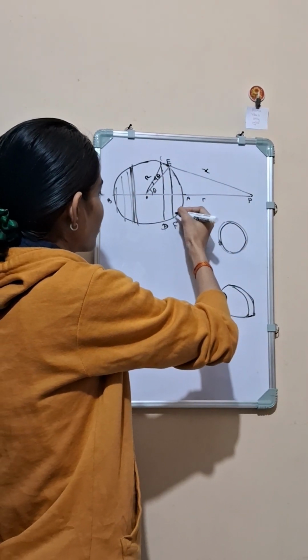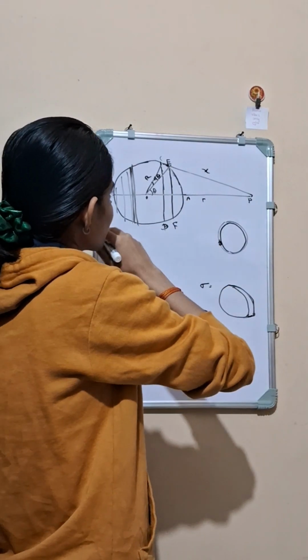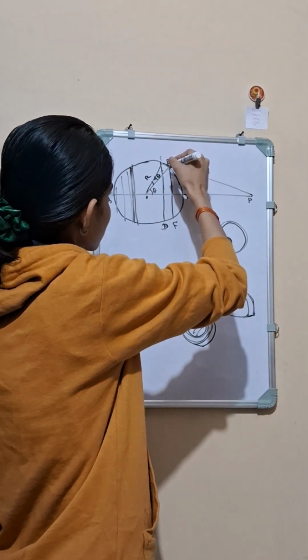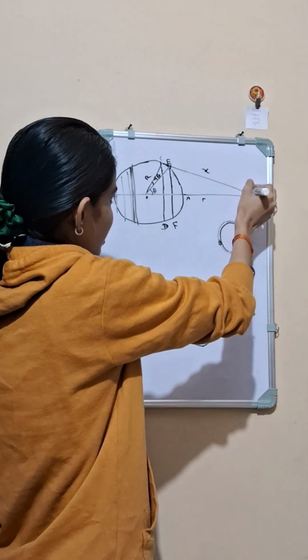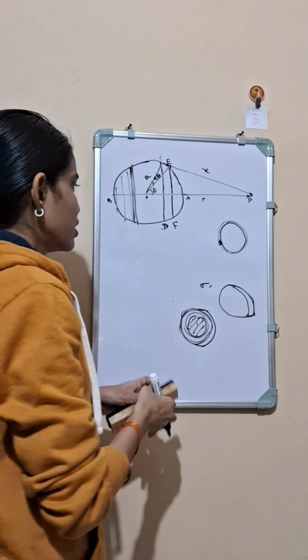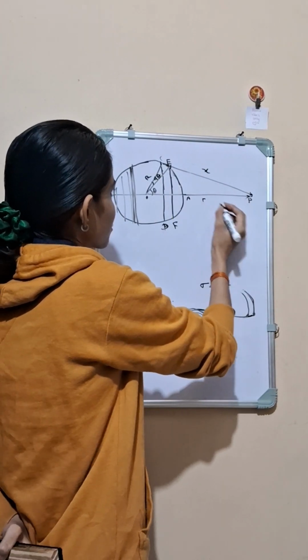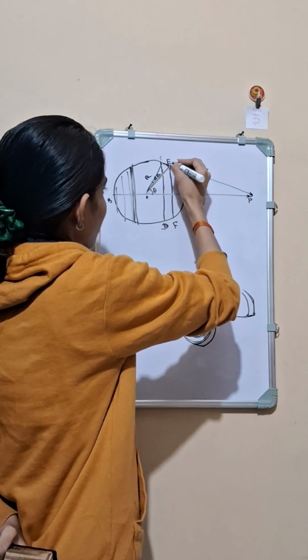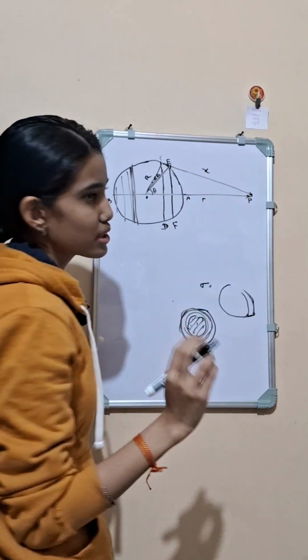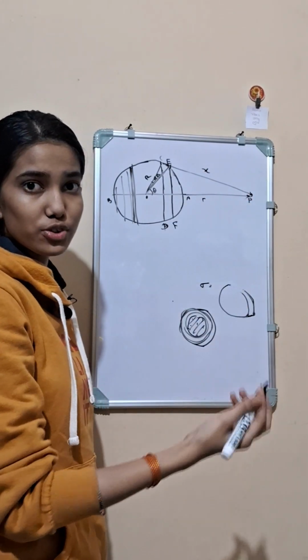Now we want to calculate the potential due to this ring. One thing we can see from this is capital R vector, this is x vector, this is small r vector. Now we can see that capital R and x are along the same direction and r is in the opposite direction.